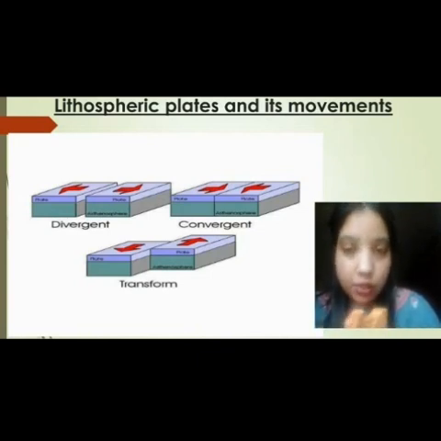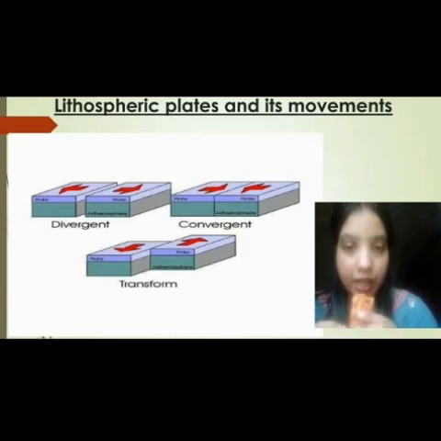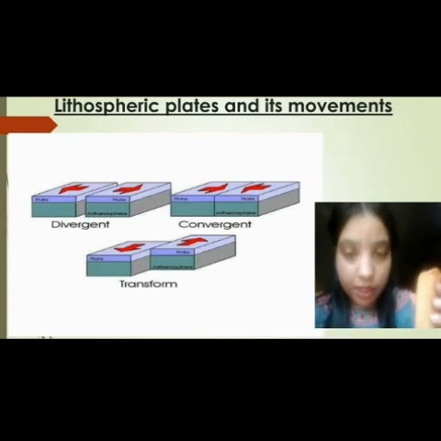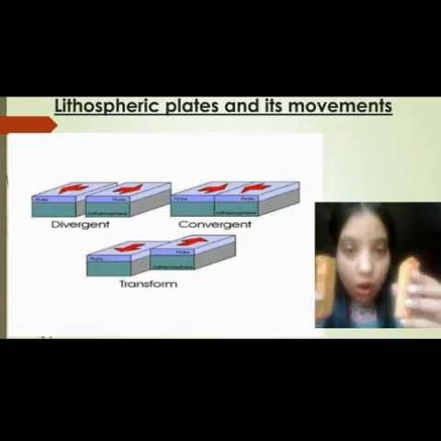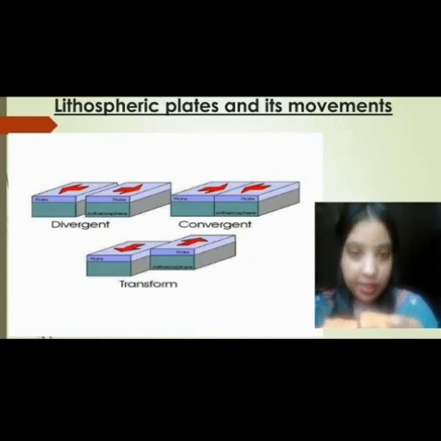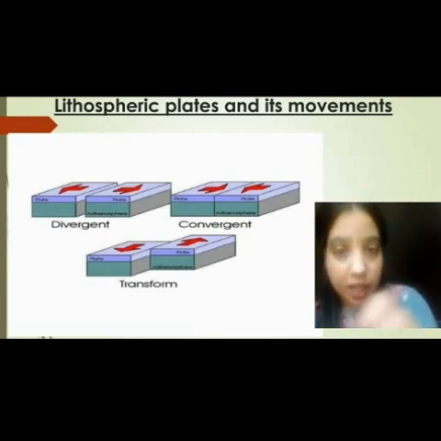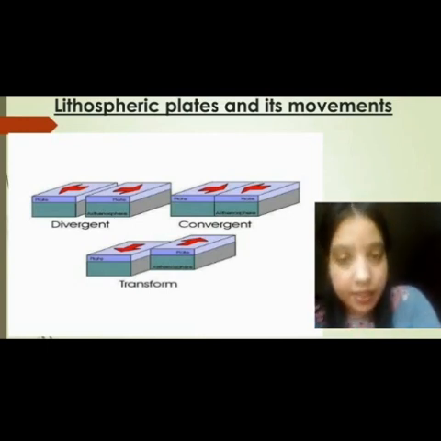So in the first topic we discussed that three types of movements are there in the Earth. First is divergent, in which tectonic plates move away from each other. In convergent movements, tectonic plates collide with each other, and in transform movements, tectonic plates slide past each other. In this way the tectonic plates work inside the Earth.